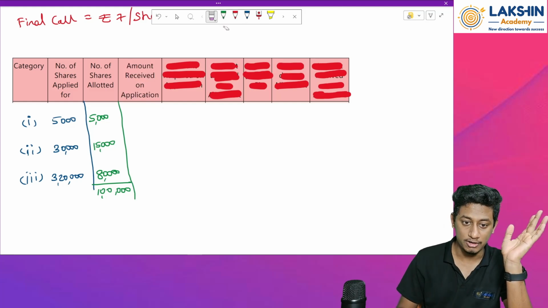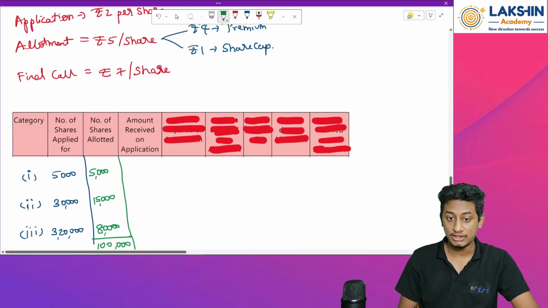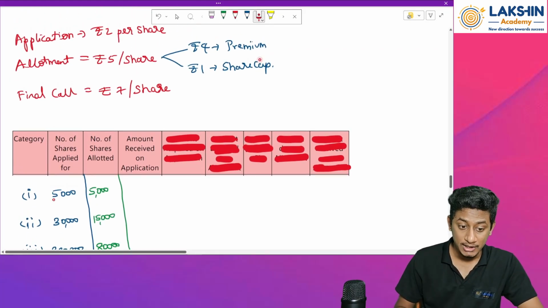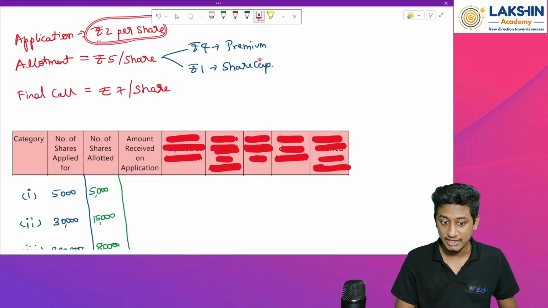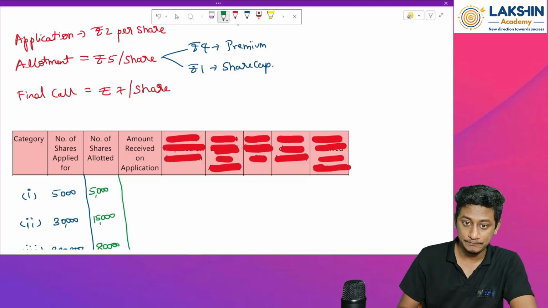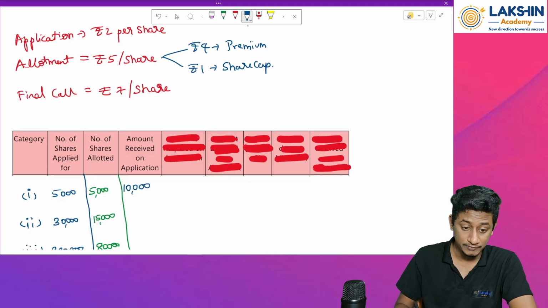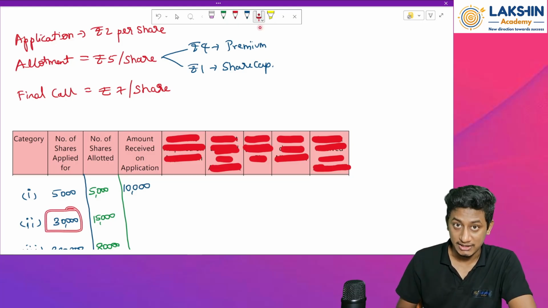Then going for the third column: amount received on application. How much will they pay? Number of shares actually applied into 2 rupees per share. For the first case, 5,000 into 2, that is 10,000. Then they have applied for 30,000 shares into 2, so that will be 60,000.